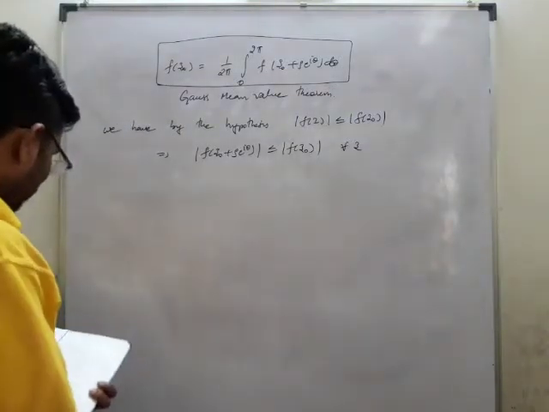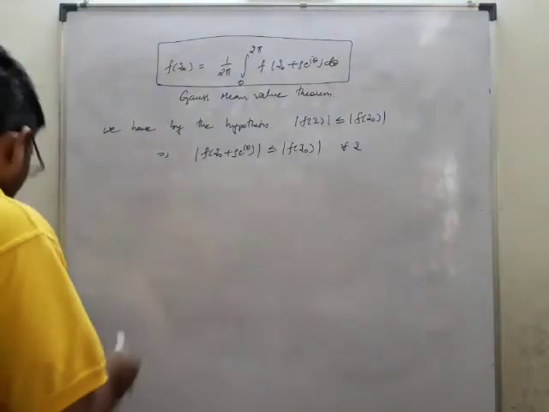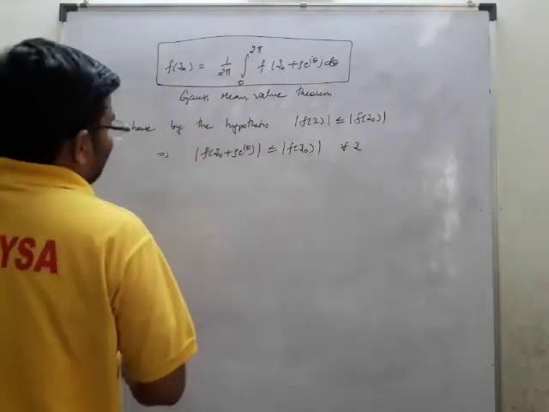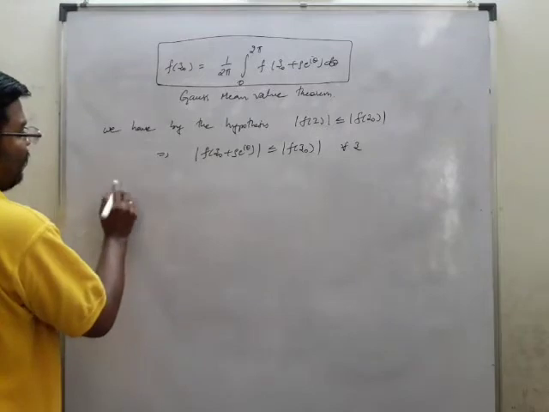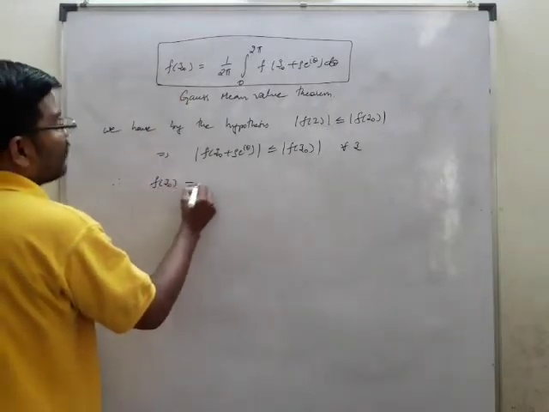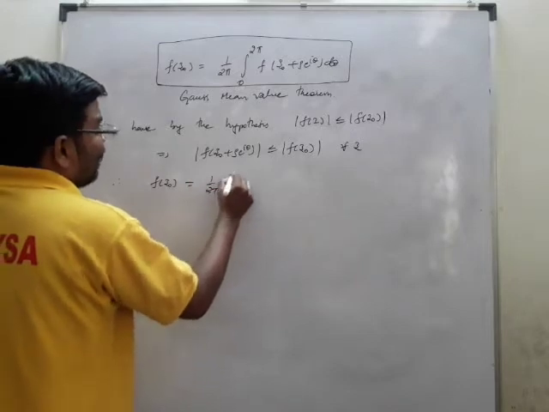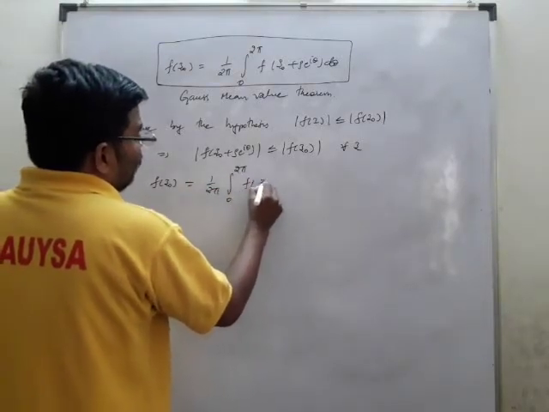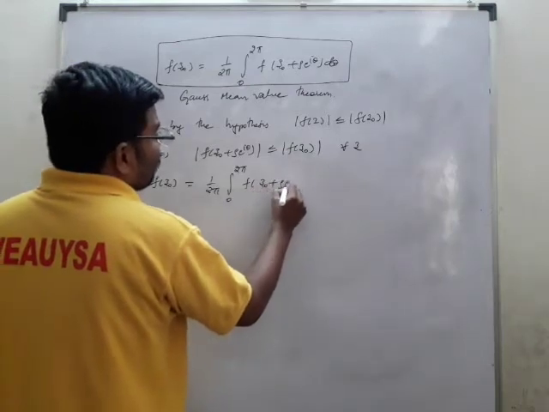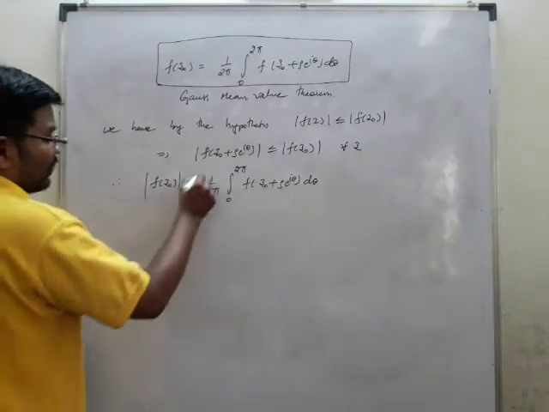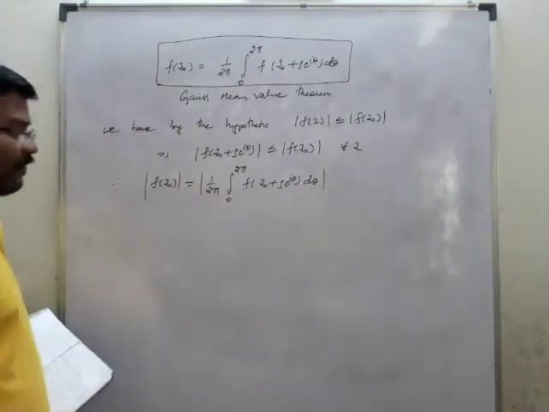Okay, so what we'll do is we'll take this value. Therefore f(z₀) = 1/2π ∫₀^{2π} f(z₀ + ρe^{iθ}) dθ. We'll take mod on both sides, like this.